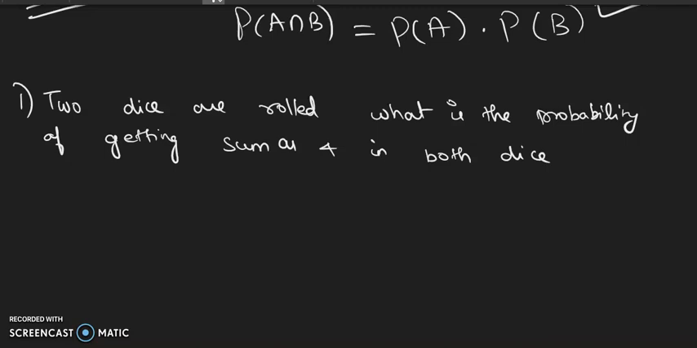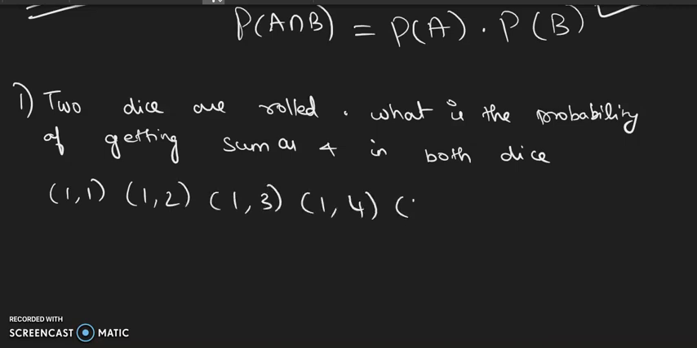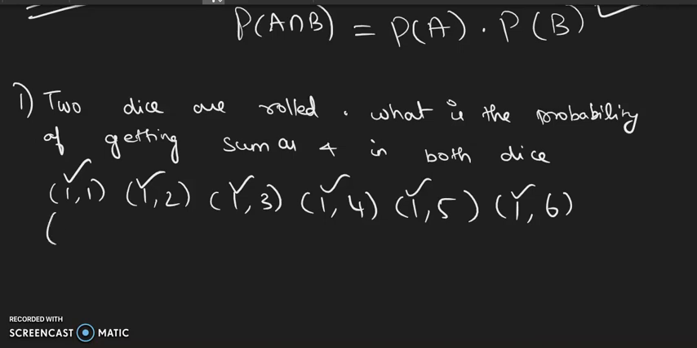So 2 dice are rolled. What is the probability of getting sum as 4 in both the dice? So if I am rolling 2 dice, what are the possibilities? 1,1; 1,2; 1,3; 1,4; 1,5; 1,6. This is one combination, that in the first dice it's always 1, and in the second dice I'm getting 1, 2, 3, 4, 5, 6. Similarly, first dice is always 2, second I'm getting 1. Like this I'll be having 6 combinations.